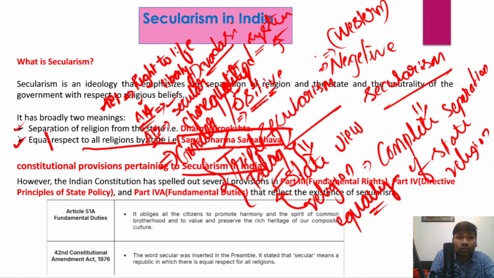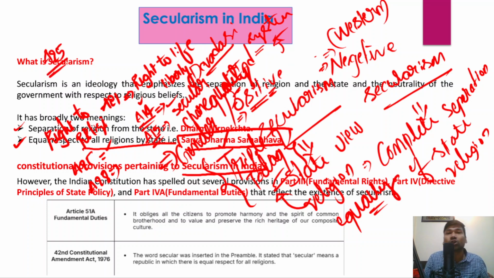Similarly, we have the right to religion, particularly from Article 25 to Article 28, and they also reflect the secular nature of the Indian Constitution, because Article 25 talks about the right to religious conscience of individuals. They have the freedom to practice the religion of their choice, and that is what Article 25 talks about.